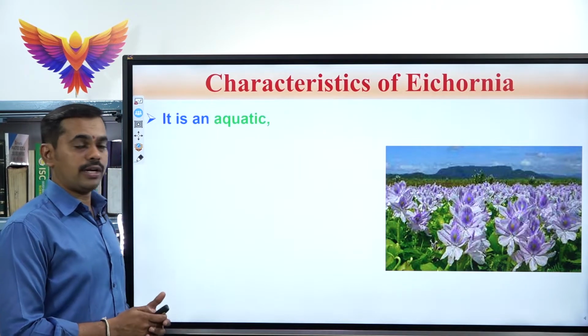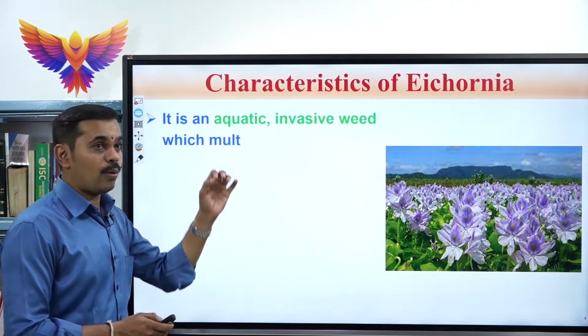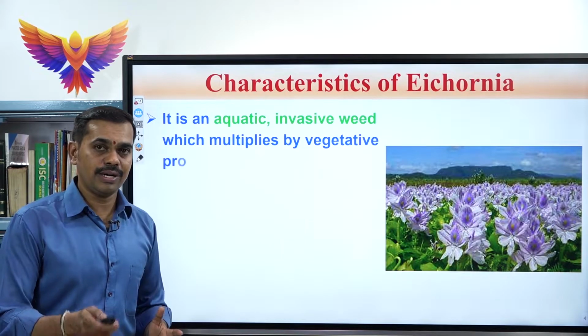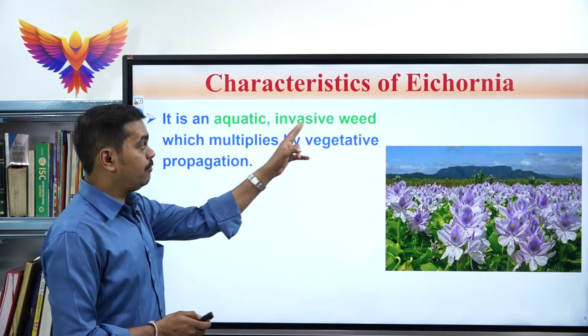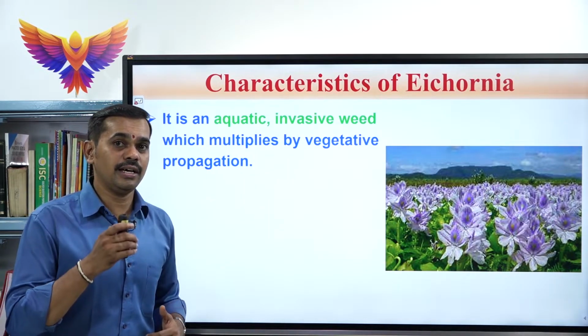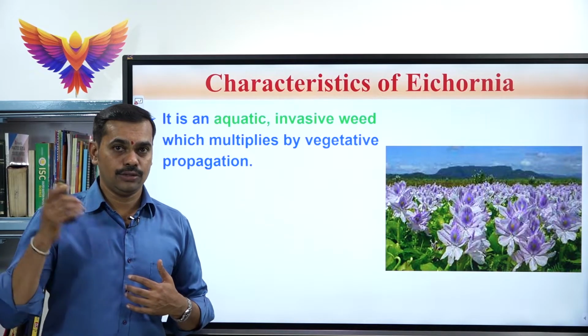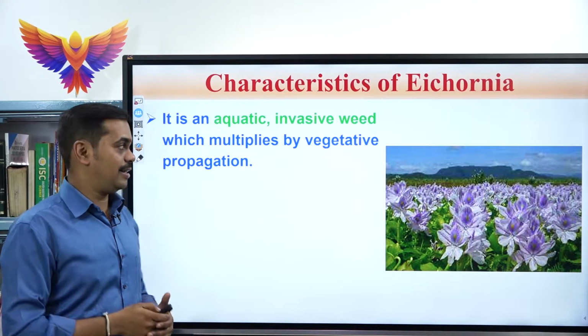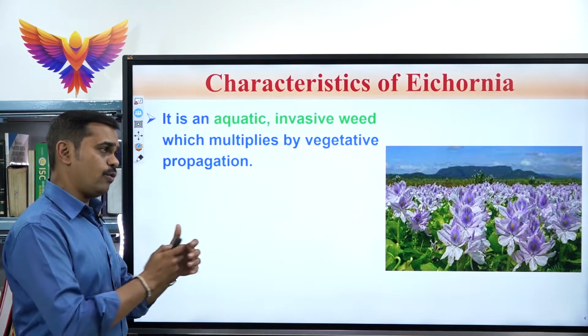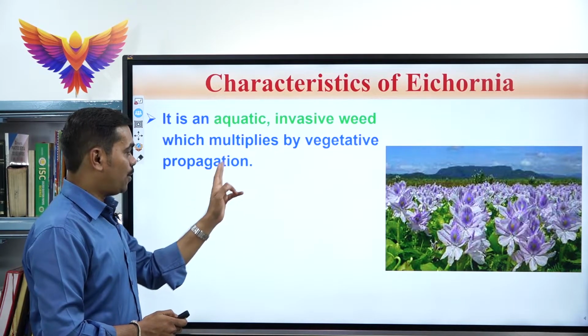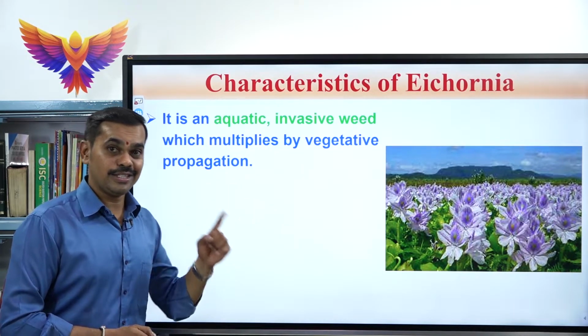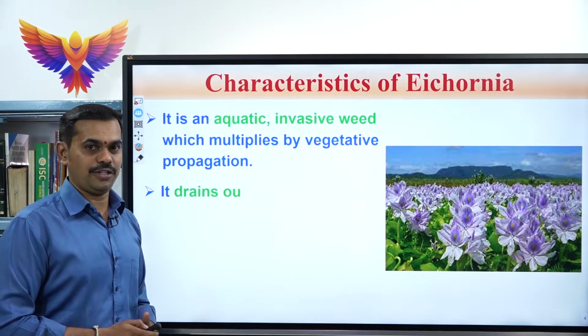See, the first important characteristic feature: it is an aquatic weed. Weed is nothing but an unwanted plant. And an invasive weed. Invasive means it does not belong to our country. So it has been imported from another country, and it multiplies very rapidly by using vegetative propagation. That is the first important characteristic feature.